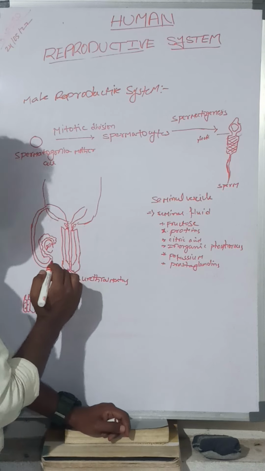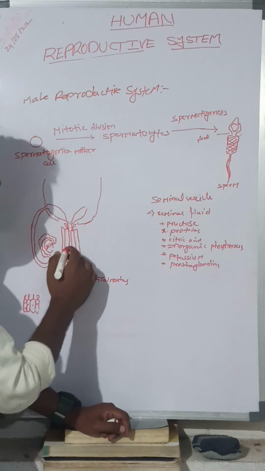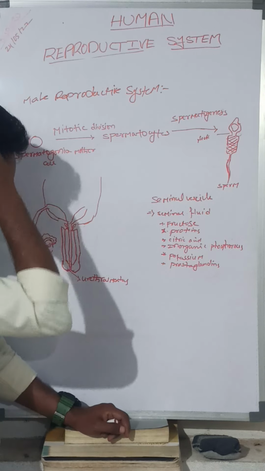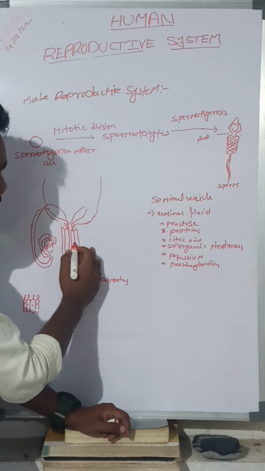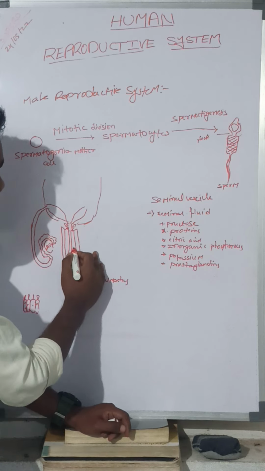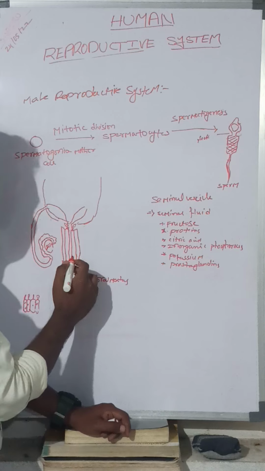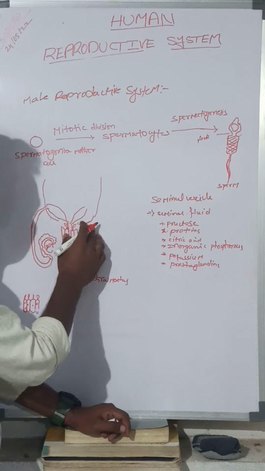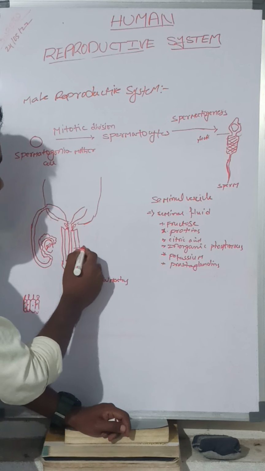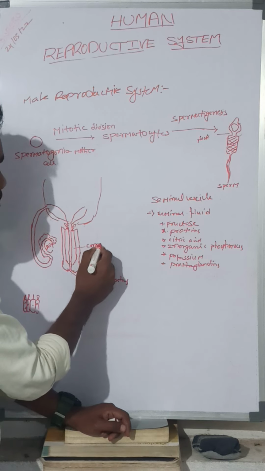Here it consists of two layers. One was the corpora cavernosa, there are two corpora cavernosa here.